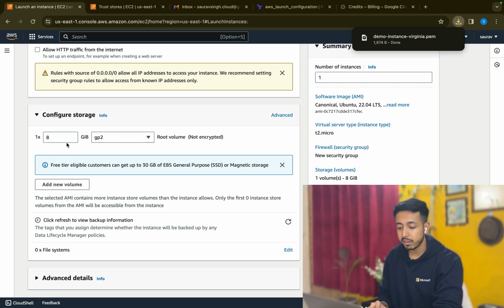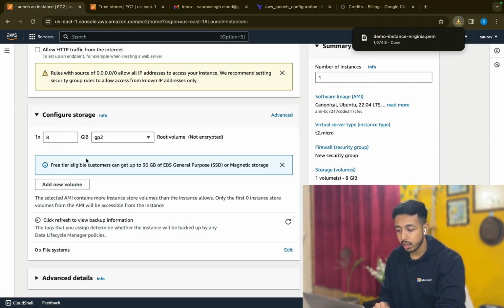It is basically asking you what is the storage of the system, the laptop you are buying. So it's 8 GB, but it's not the hard disk we are talking about, it's the RAM we are talking about. Okay, so let's go ahead.